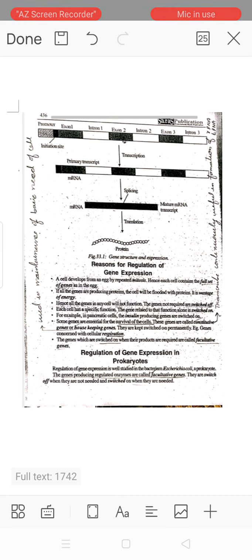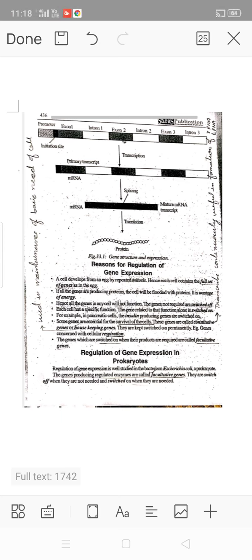Some genes are essential for the survival of cells. These genes are called constitutive genes or housekeeping genes. They are kept switched on permanently. And the genes which are switched on when their products are required are called facultative genes.